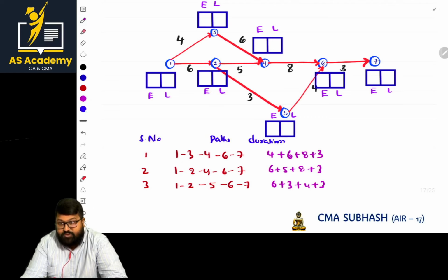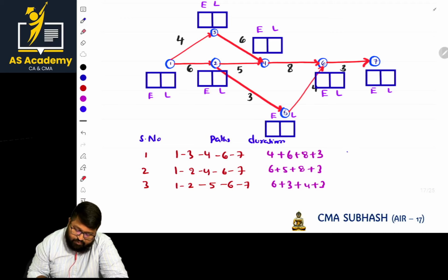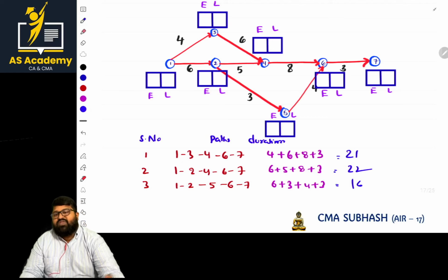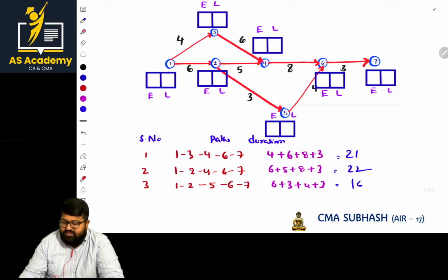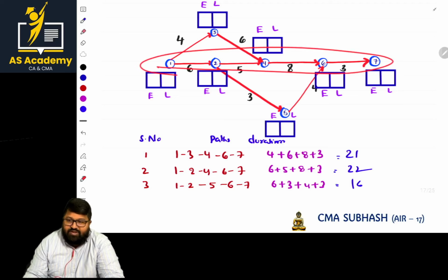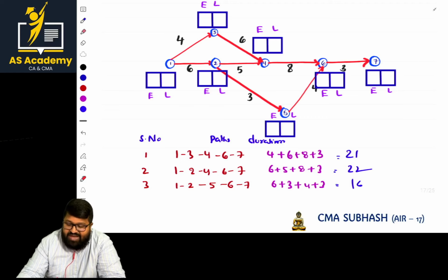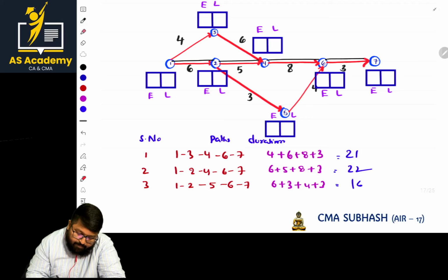Now what should we do? Just calculate. Take the calculator, because my humble request is do not use your mind, use a calculator. It is good for you. Here it is 21. Next one is 22. Clear? And in the last one, the value is 16. Of these three, which is the highest? 22 is the highest. So 22 is this path. That is the project duration, and this is the critical path. The critical path should be highlighted using double lines. Is it clear?